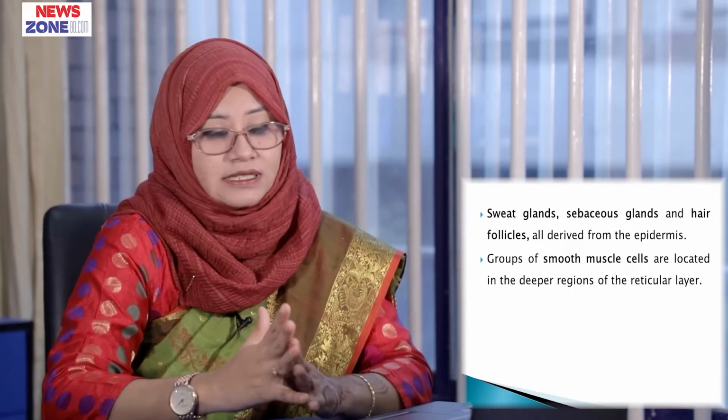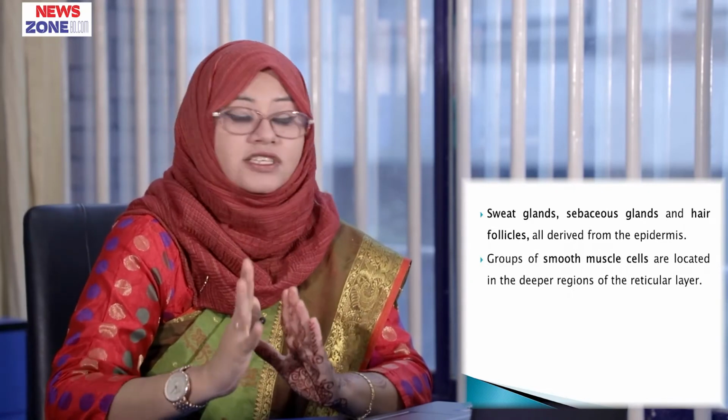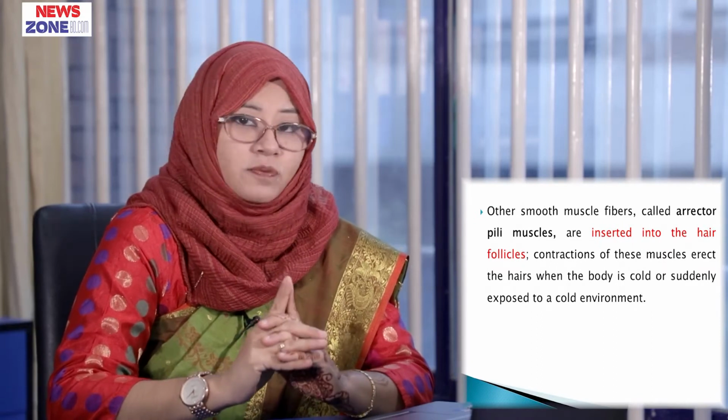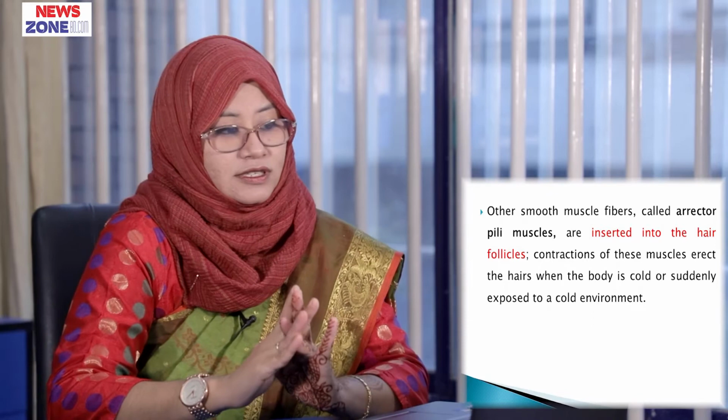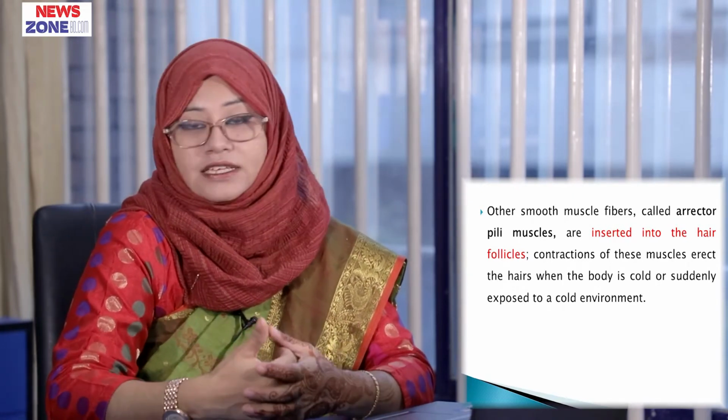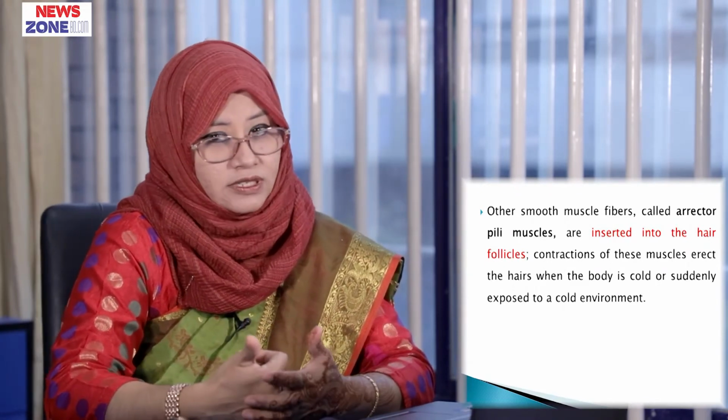Groups of smooth muscle cells are located in the deeper regions of the reticular layer. Other smooth muscle fibers called erector pili muscles are inserted into the hair follicles. Contractions of these muscles erect the hairs when the body is cold or suddenly exposed to a cold environment.